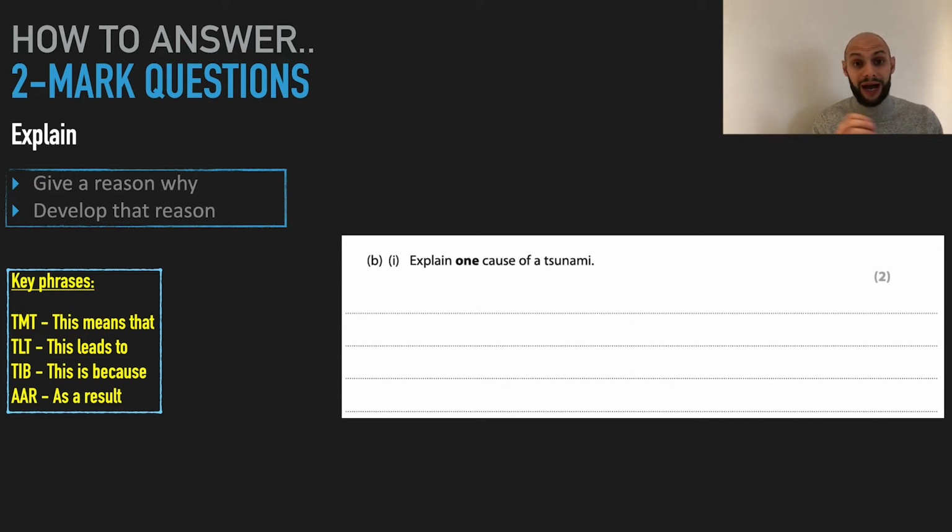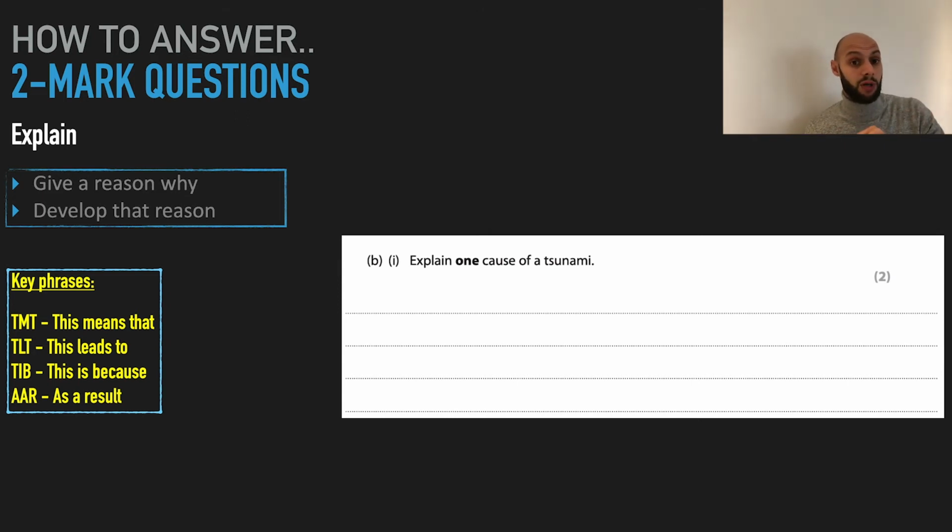This means that, or as a result, energy from the earthquake is transferred to the water, generating or creating a very large wave. I'm stating the obvious, but that's what you need to do when you develop these points. I can't just say, oh, it's got poor healthcare. This means that people are more vulnerable. Earthquake under the water.